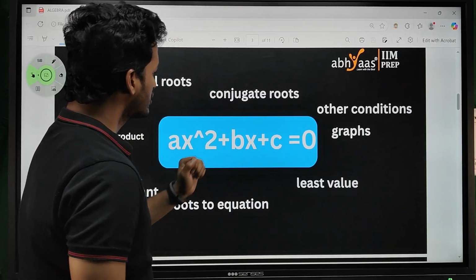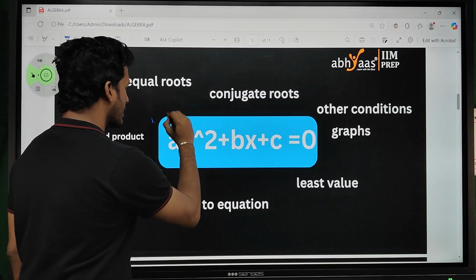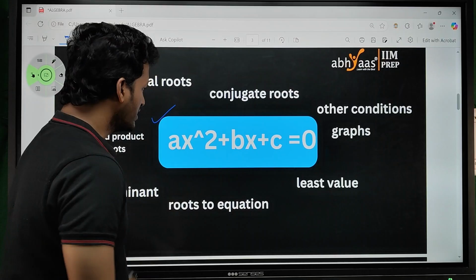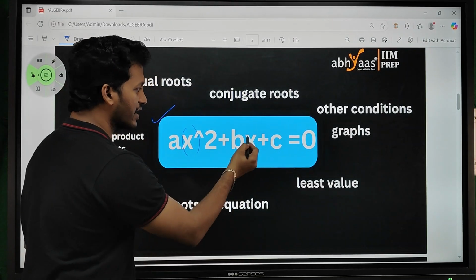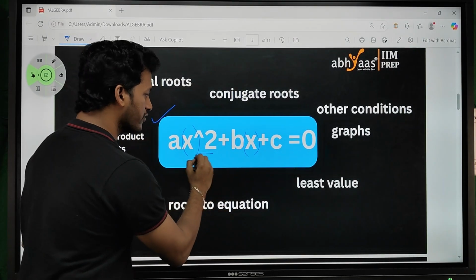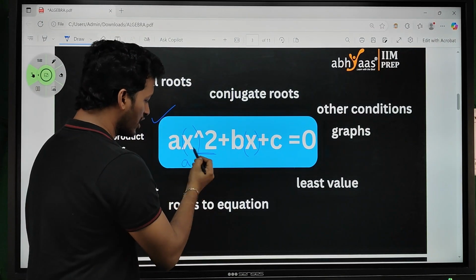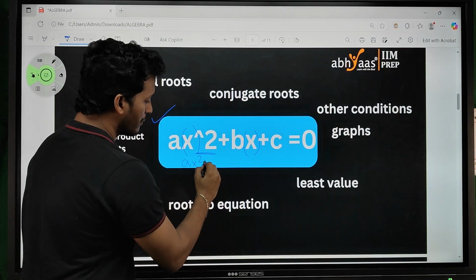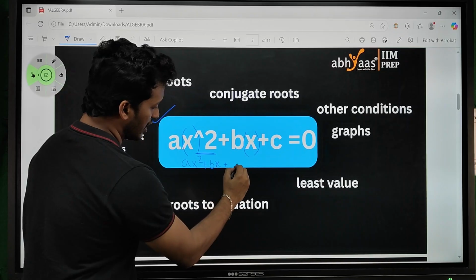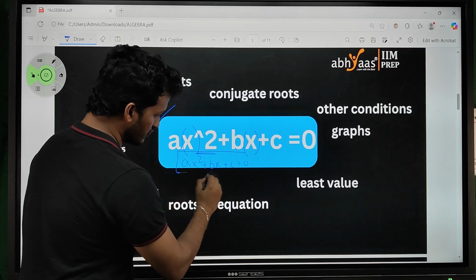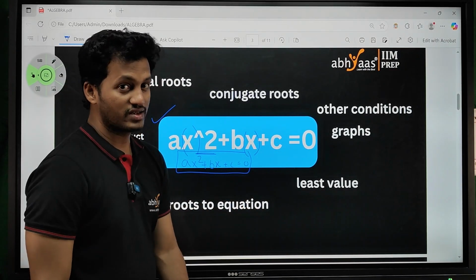So a quadratic equation will look in this format. That means a variable having a maximum degree of 2. That is a quadratic equation. So ax square, a polynomial of degree 2, ax square plus bx plus c is equal to 0. If anything is in this format, then that is called a quadratic equation.